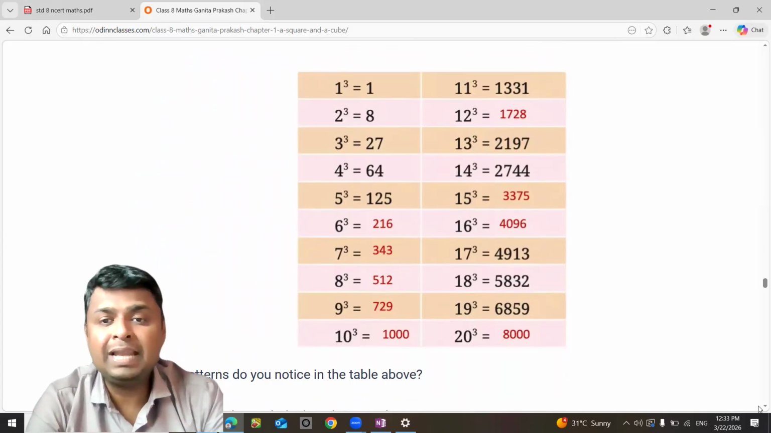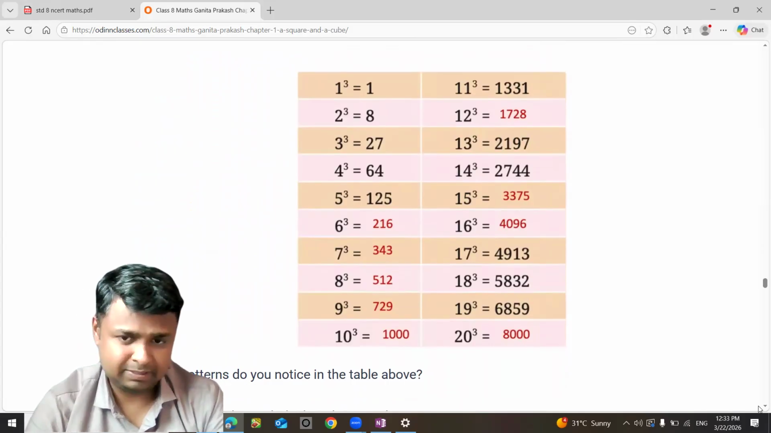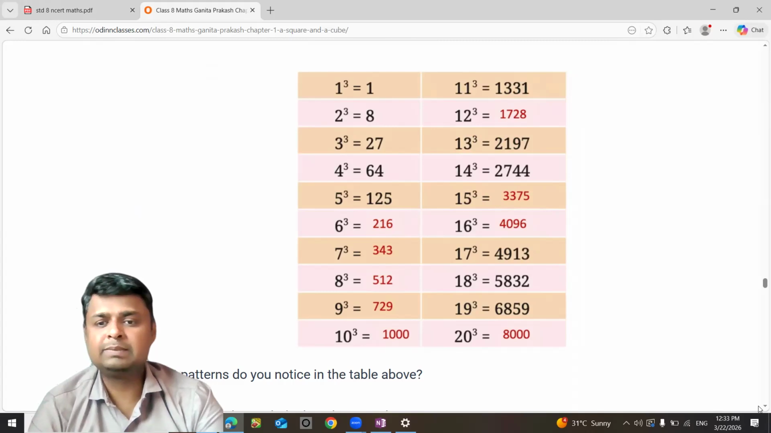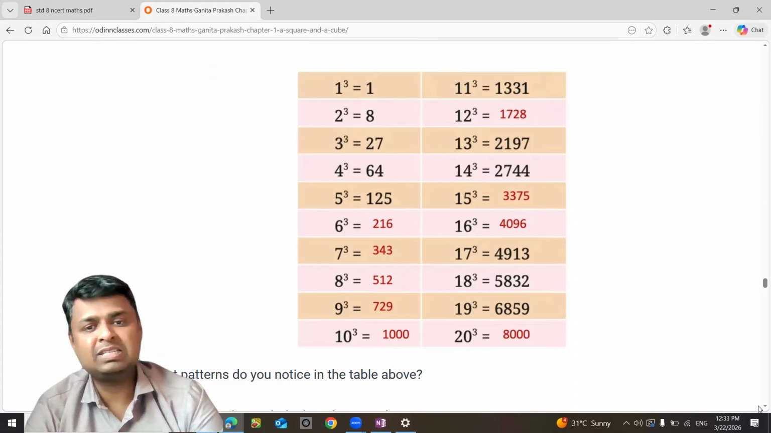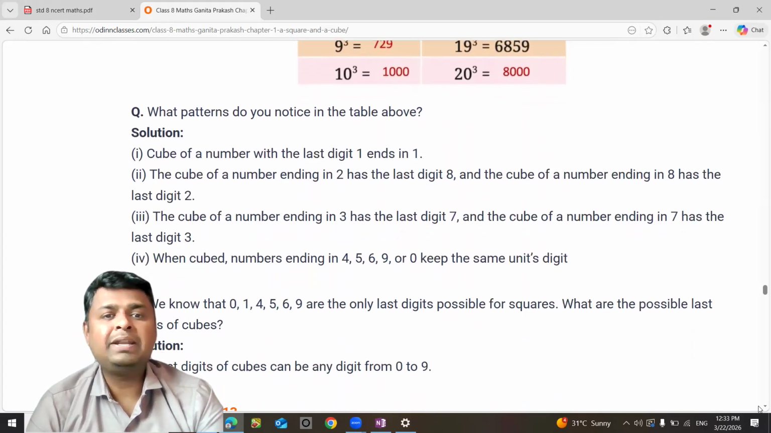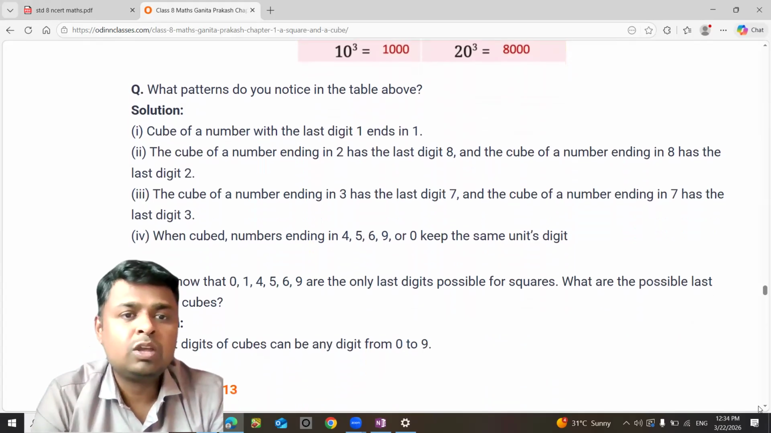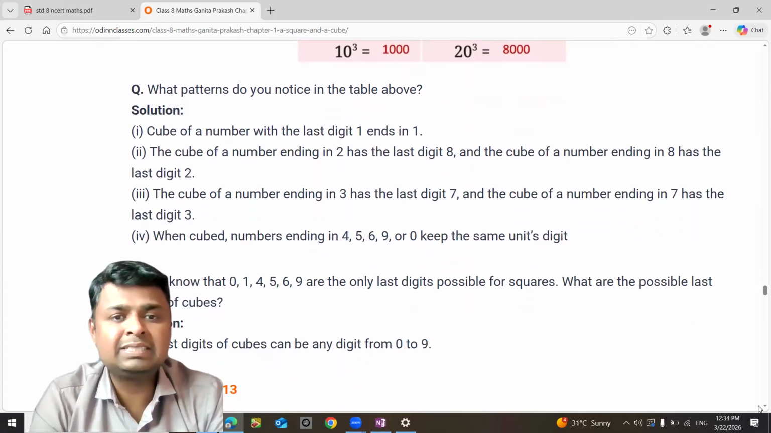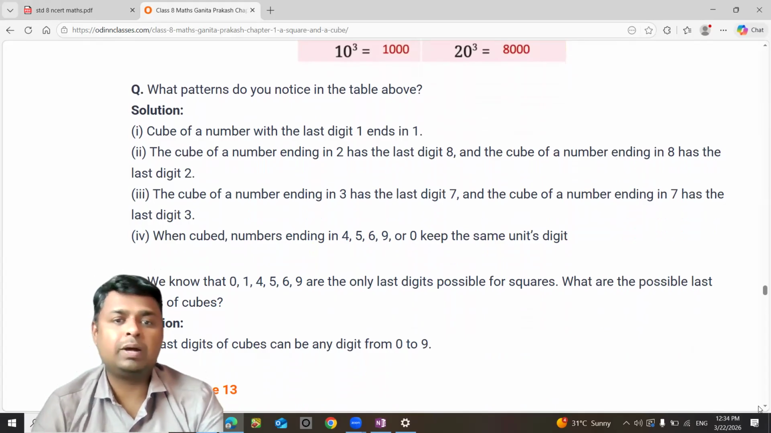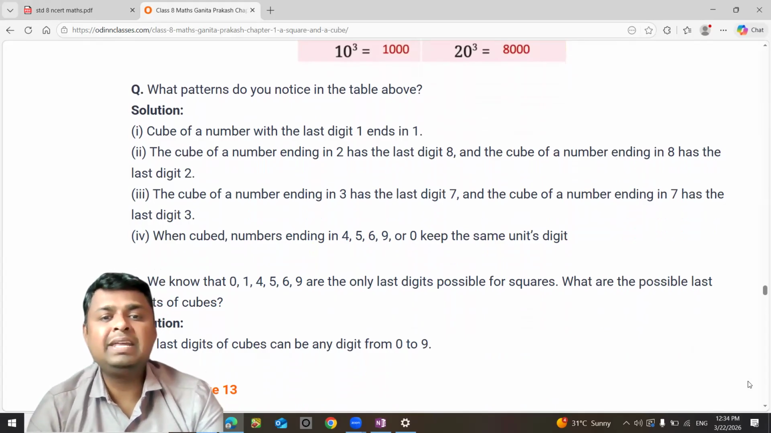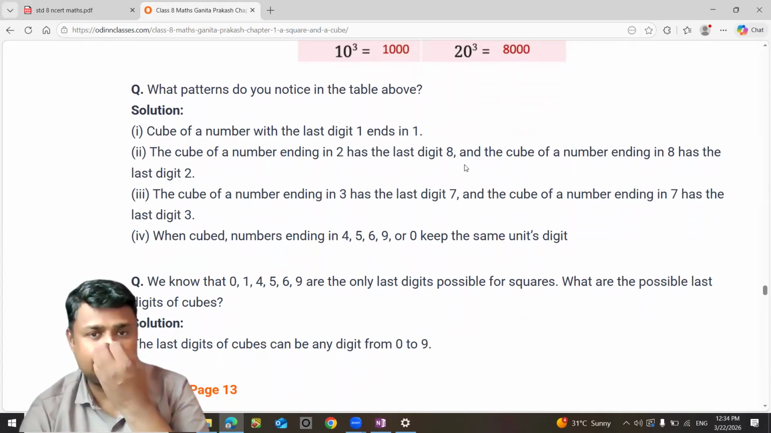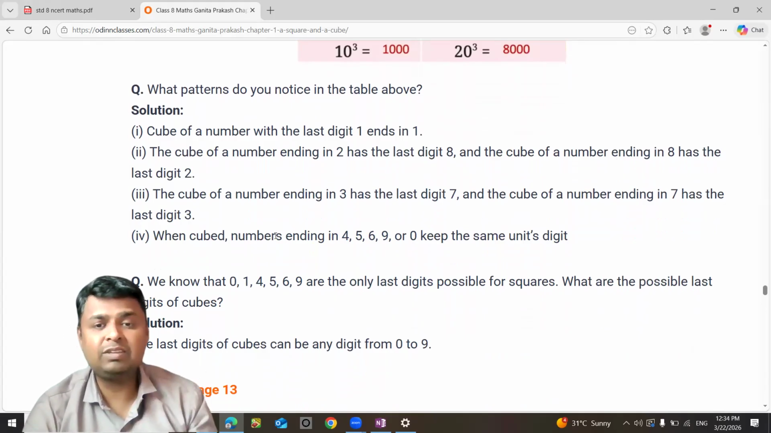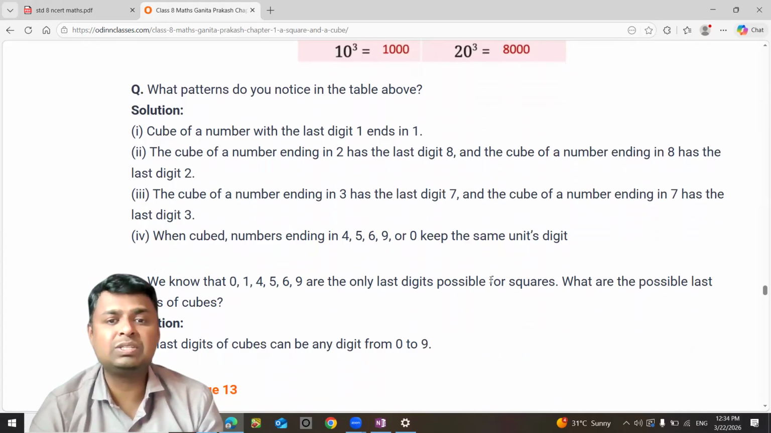So 11 cube will be 11 into 11 into 11, 3 times. You can observe this, multiply for yourself and find the answers. So what pattern do you observe in the following? The cube of a number ending with 1 also ends with 1. The cube of a number ending in 2 has last digit 8. In the same way, if it is 3, then the last digit will be 7.